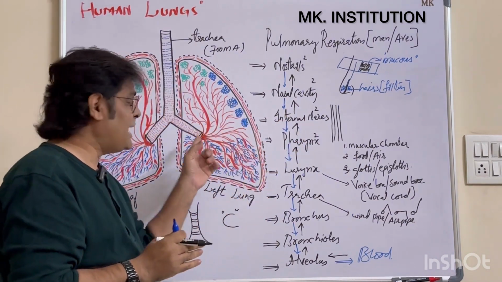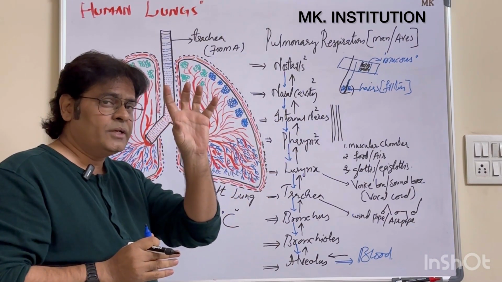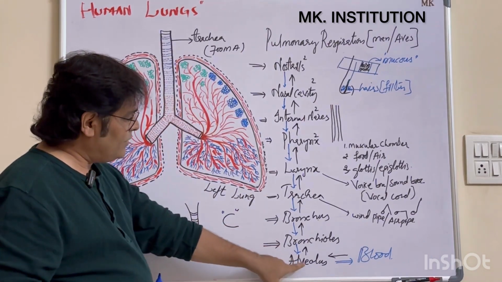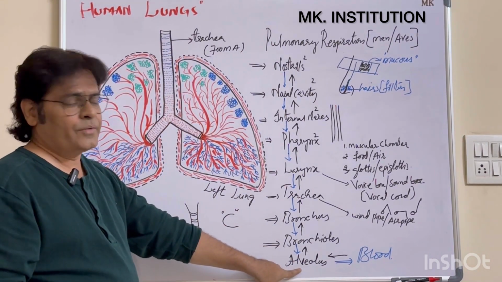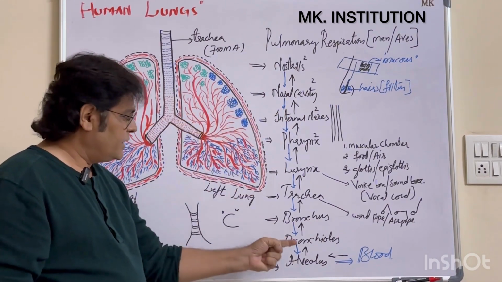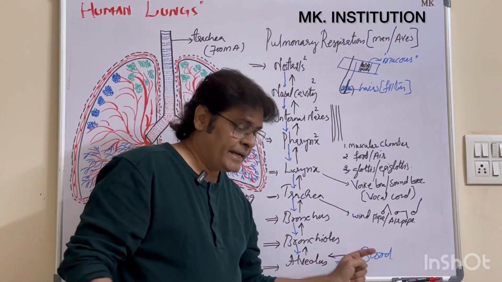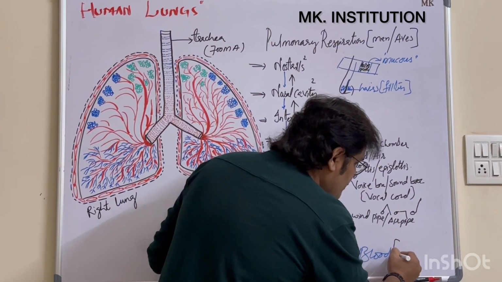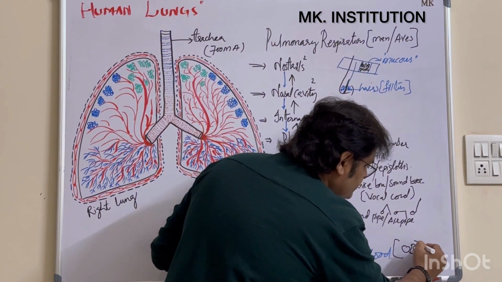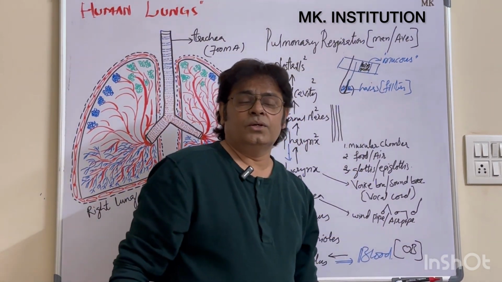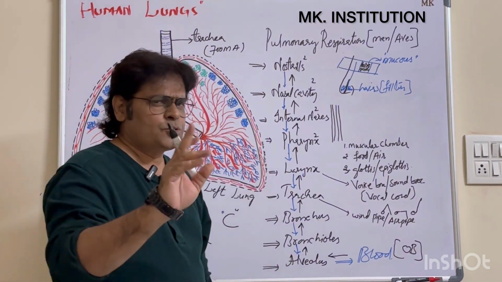The lungs have the capacity to absorb only oxygen. In the lungs also, the alveoli play a very major role. When the alveoli absorb the oxygen, that oxygen enters into the blood. At that time, the blood is called oxygenated blood. Clear? Once more, I'll tell you.